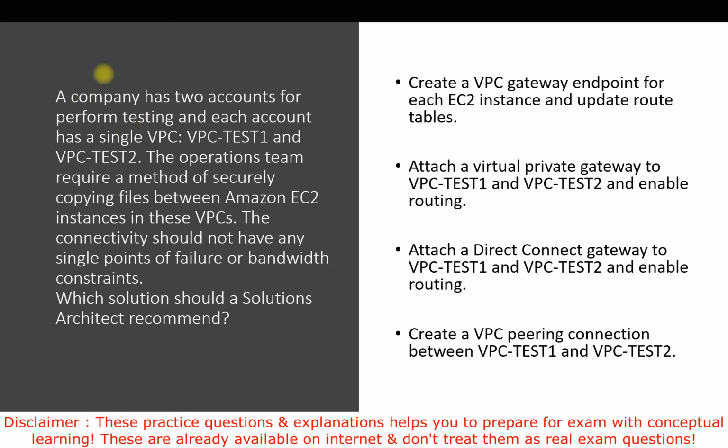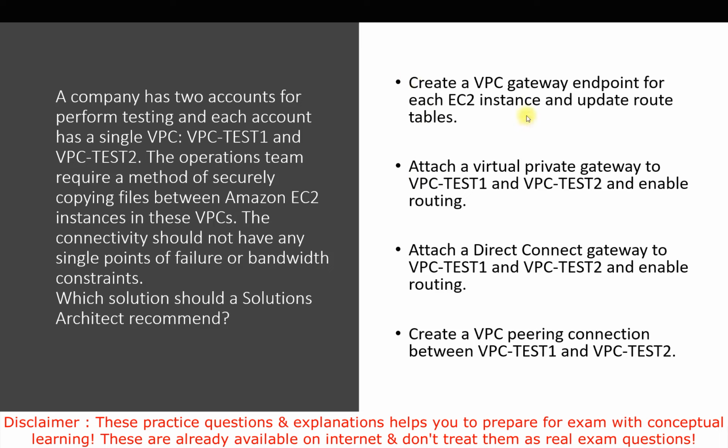Let's talk about this question. A company has two accounts for performing testing, and each account has a single VPC: VPC test 1 in one account and VPC test 2 in the other. The operations team requires a method of securely copying files between the Amazon EC2 instances in these VPCs. That means one instance is in VPC test 1 and another in VPC test 2, and we need to find a secure method to copy files between them. The connectivity should not have any single point of failure or bandwidth constraint. Which solution should a solutions architect recommend?